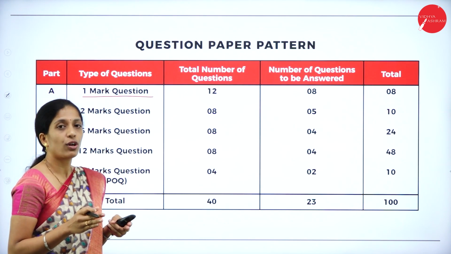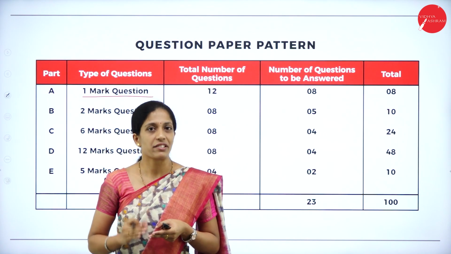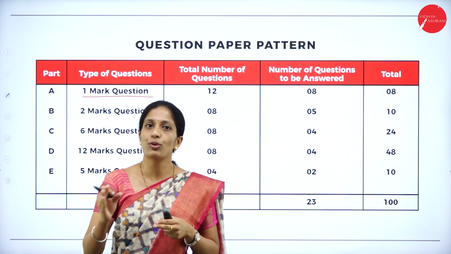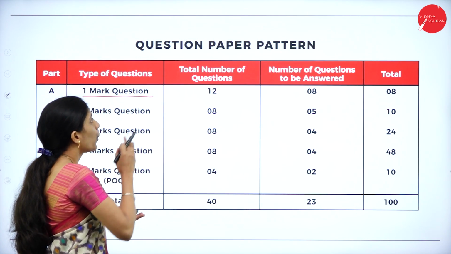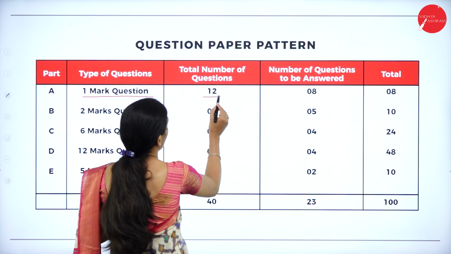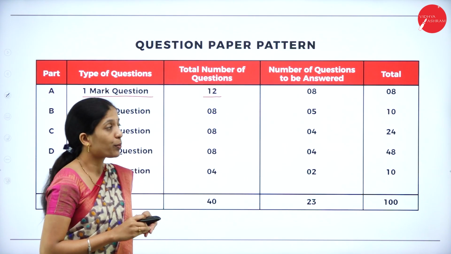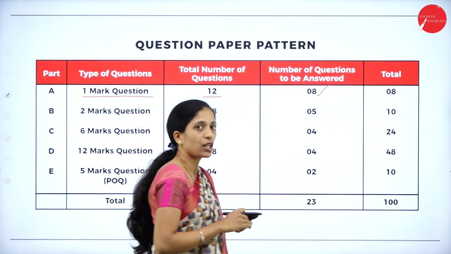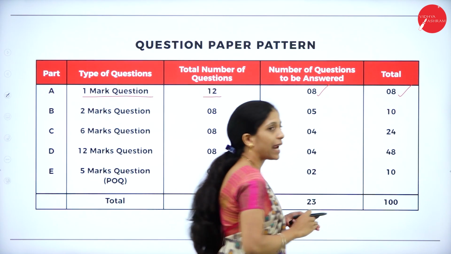Of course we know we are having 5 parts, that is part A, B, C, D and E. So this year also you will be having part A to part E, and part A is 1 mark questions where the total number of questions they will ask is 12 questions. But earlier it was only 10. Now they will ask 12 questions, out of which you have to write any 8 questions, which carries 1 mark and the total mark is 8 marks.